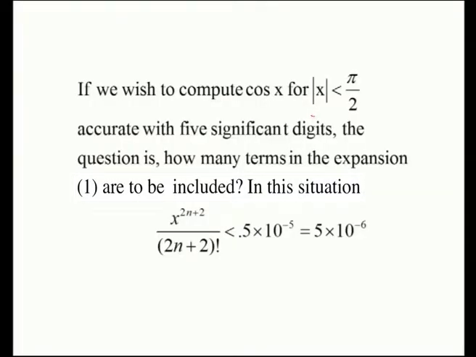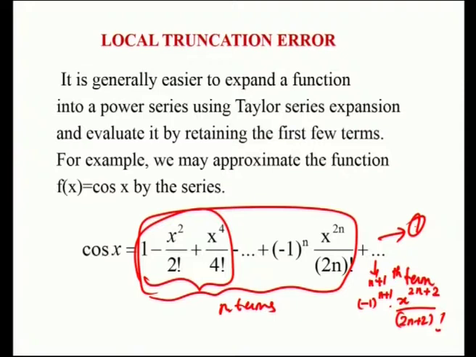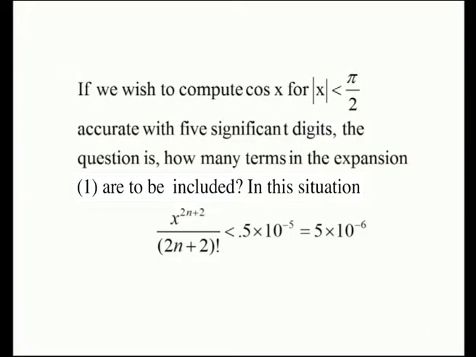If we wish to compute cos x for modulus of x less than pi by 2, accurate to 5 significant digits, the question is how many terms in the expansion of cos x are needed? This equation may be marked as 1. In this situation, we get x^(2n+2)/(2n+2)! is less than, because we substitute pi by 2 as the x value, (pi/2)^(2n+2)/(2n+2)!.